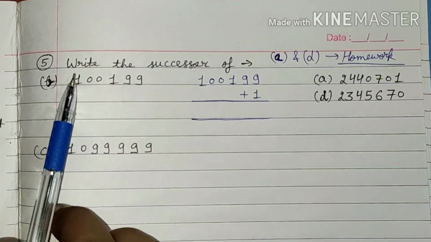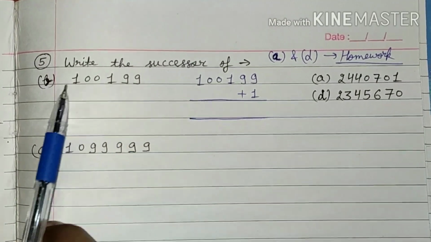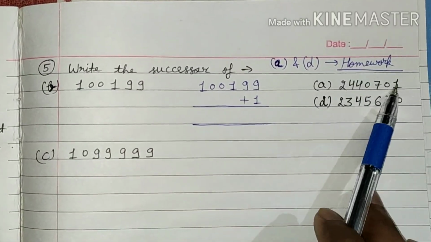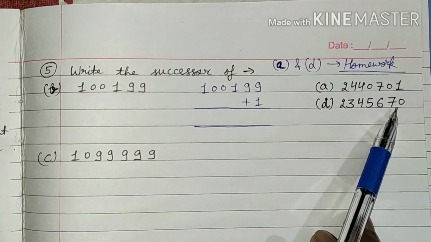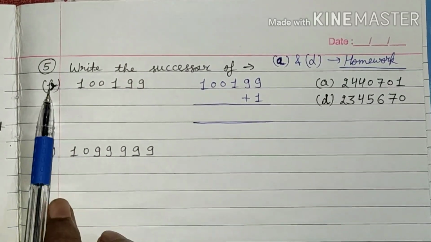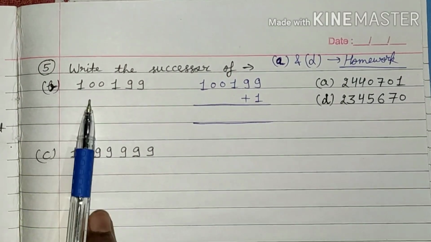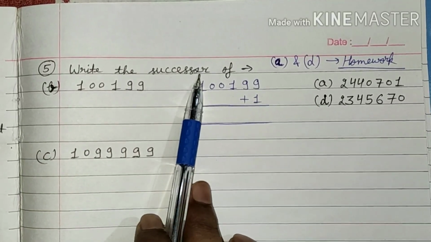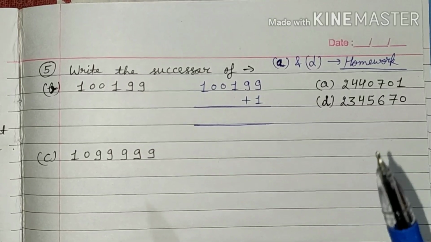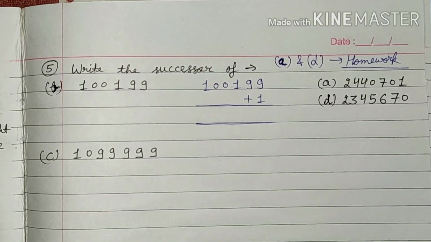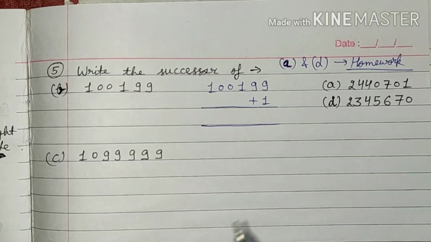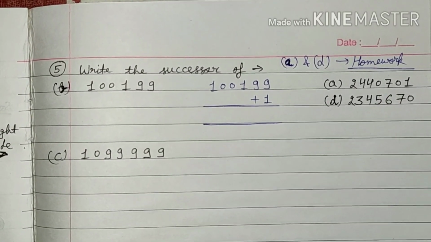Question number 5. Write the successor of. So parts A and D will be your homework. These two parts I have written here. This is the A part, this is the D part. I am solving parts A, B and C. So successor means when you get success, you get promoted. Promoted means your size will increase. For the increase, you will have to add 1 to the given number.